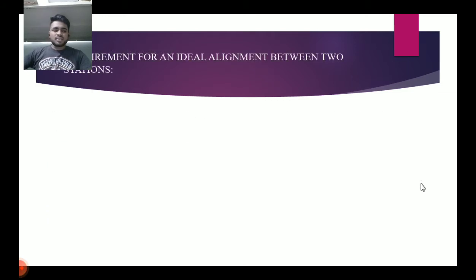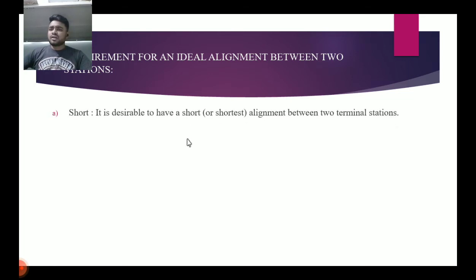Here we study about requirements of highway alignment. There are four. The first one is short, second one is easy, third one is safe, and fourth one is economical. These are also very important requirements for an ideal alignment between two stations. First one is short. It says that it is desirable to have a short alignment between two terminal stations.